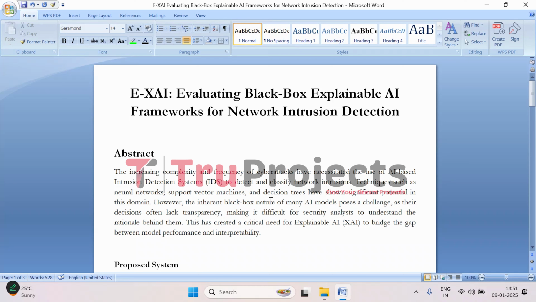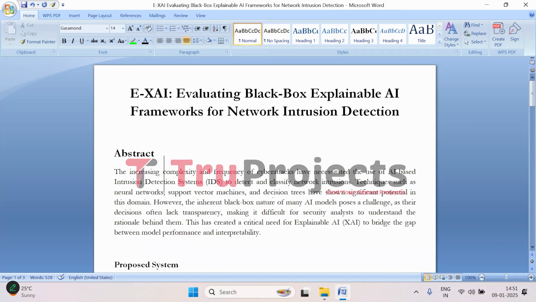In cybersecurity, this isn't ideal, because you need to understand the reasoning behind the alerts and decisions AI makes, especially when dealing with something as critical as a potential breach. Imagine being a security analyst and receiving an alert from an AI system about a possible intrusion. It is important to understand why the AI flagged it so you can make informed decisions on what to do next, rather than just blindly trusting it.